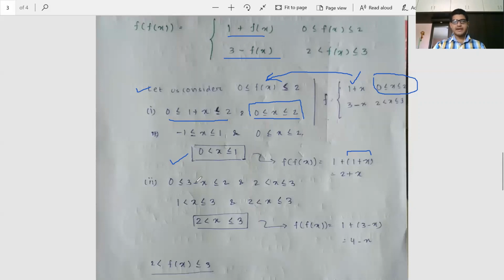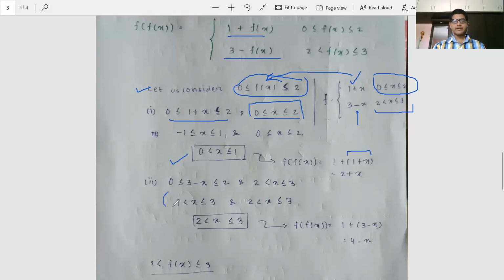Let us check the second condition, means the second part. This is also possible when x lies between open 2 and close 3 and 3 minus x lies between close 0 and close 2. Clear? Because if we take x value as this, then f(x) value is going to be 3 minus x. Fine. So 0 is less than equal to 3 minus x less than equal to 2.